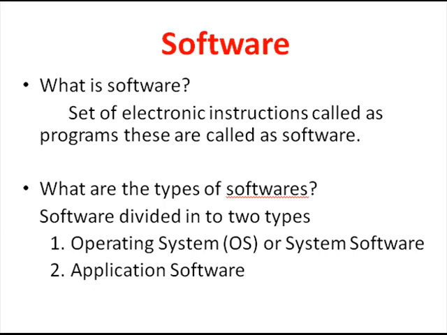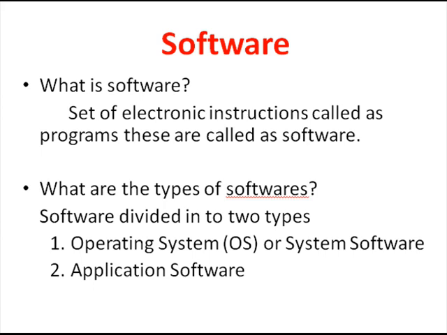In the last few classes, we have been discussing the complete computer system parts. A complete computer system consists of 4 parts: hardware, software, user, and data. In the previous class, we discussed software.